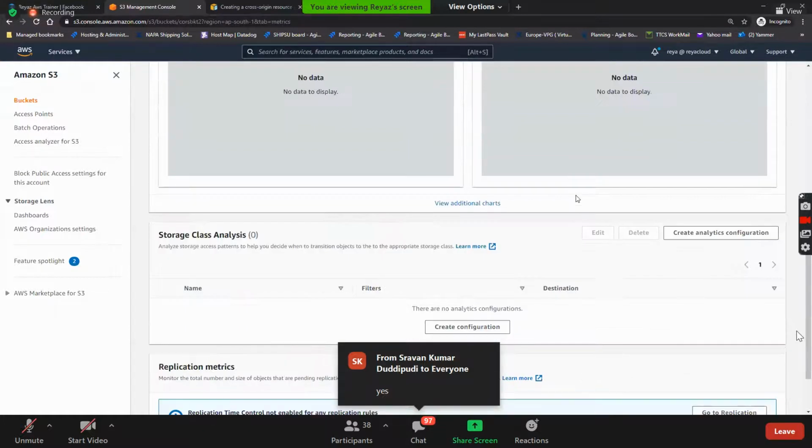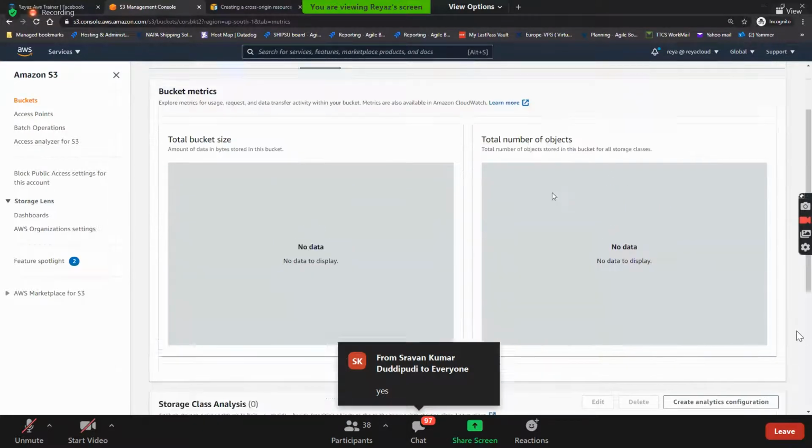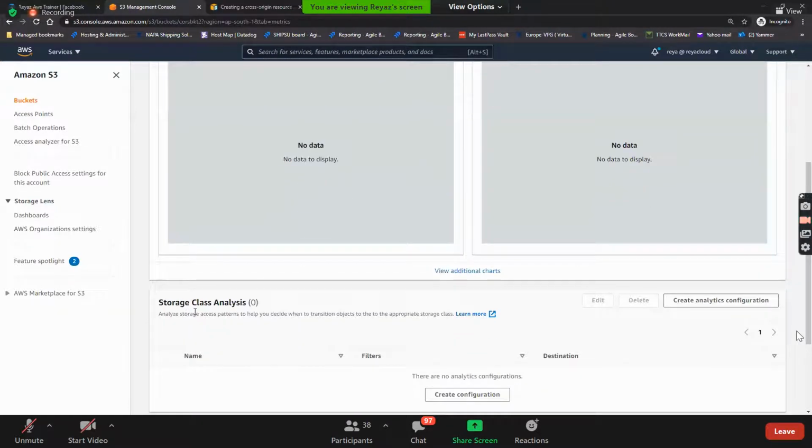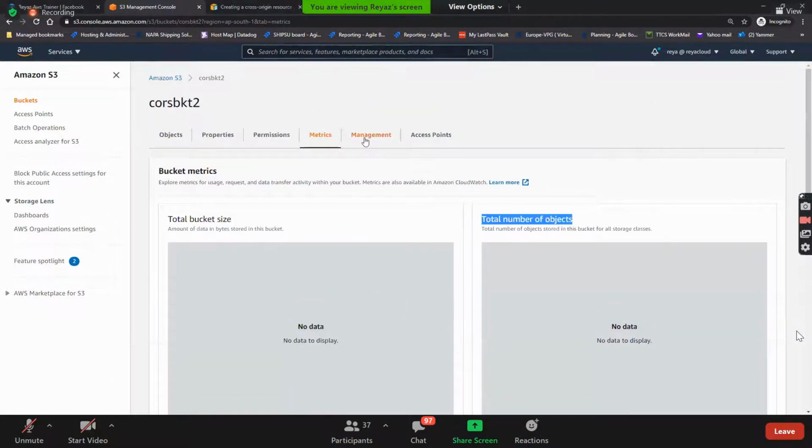So metrics, I told you the metrics. Guys, here we have something called total bucket size. You can get the total bucket size and the total number of objects here. And storage class analysis, guys, you need not worry, because it will analyze the objects and tell you which objects can be moved from one storage class to another. Based on that, you can create the LCM rules. Let us go and create the LCM rules here, guys.